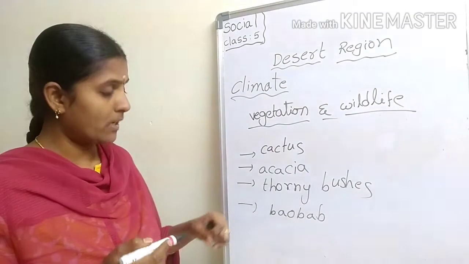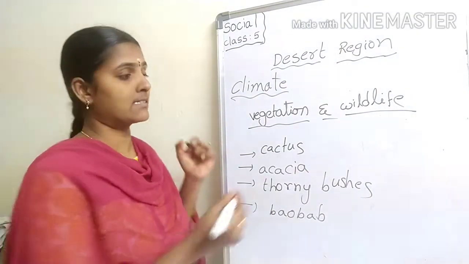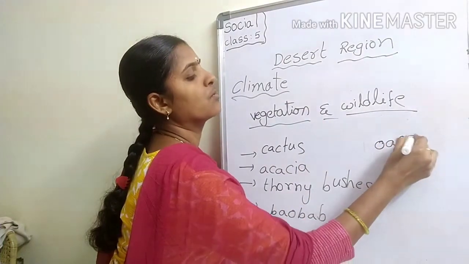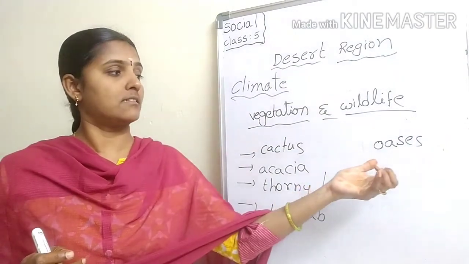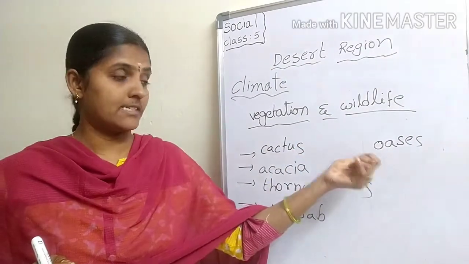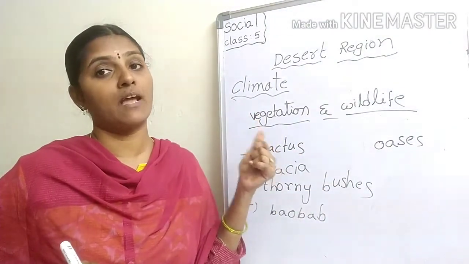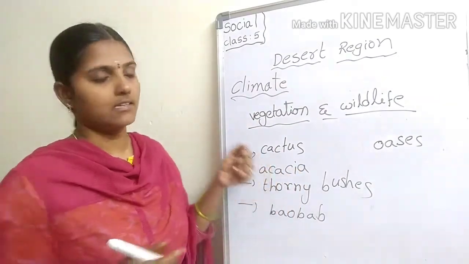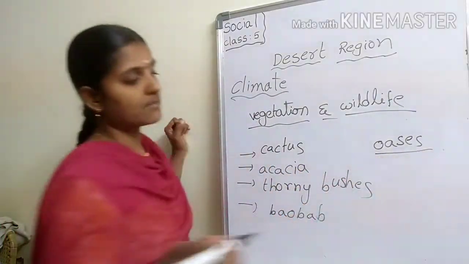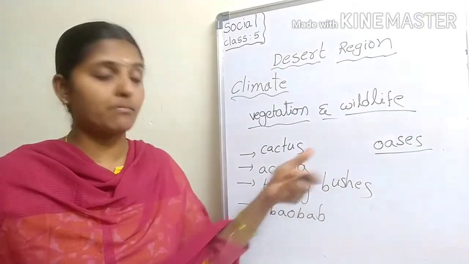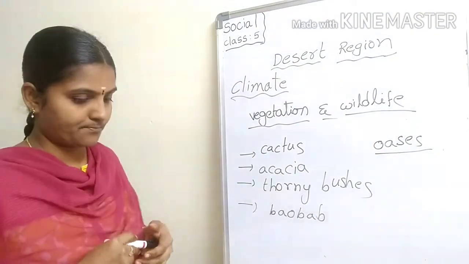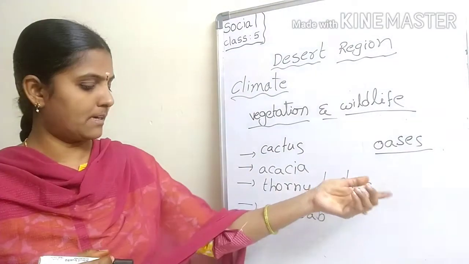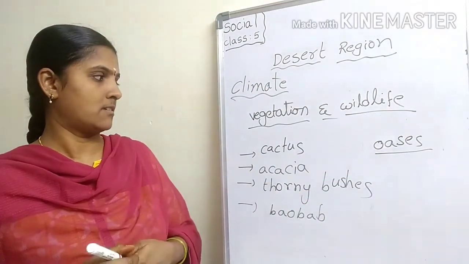And oases are lined by the date plum trees.